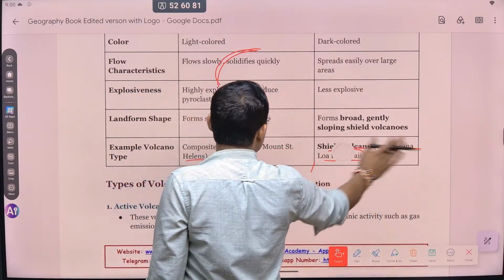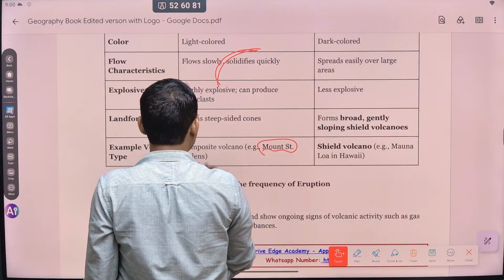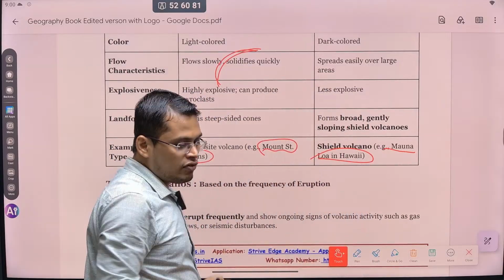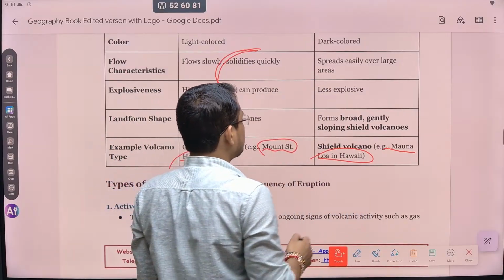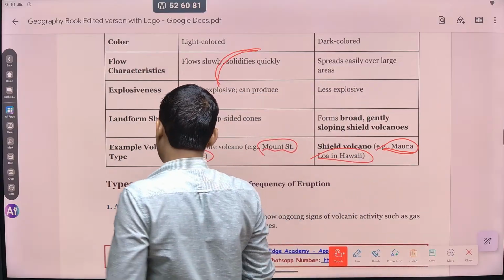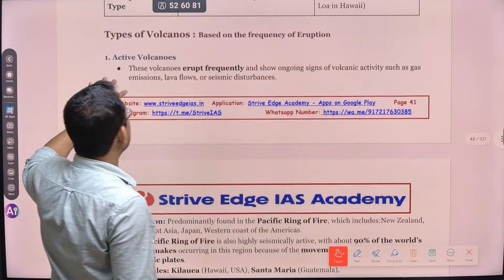ठीक है. एक बार दोनों, this is your homework, please map these two locations, Mount St. Helens and Mauna Loa in Hawaii. So there are so many basic typical volcanic activities found in the Hawaiian island. ठीक है. चलो आगे बढ़ते हैं. So next is types of volcano.